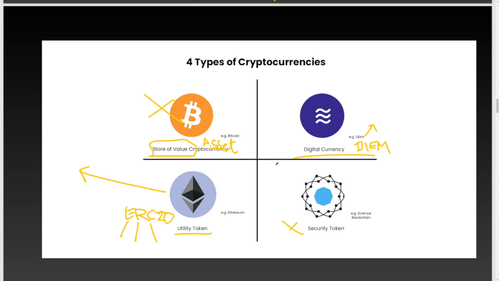So let me get this so I can understand this. We're going to be building a token, not a coin, when it comes to blockchain, and that token.